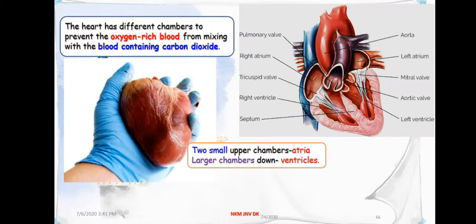The heart has different chambers to prevent mixing. Here the small upper chambers are called atria and the large lower chambers are called ventricles.